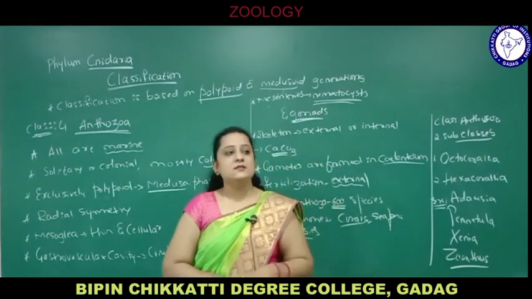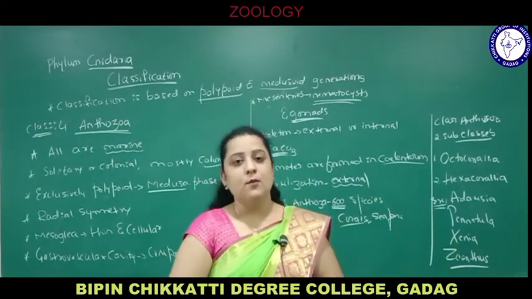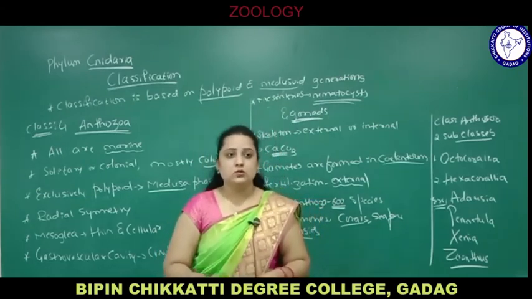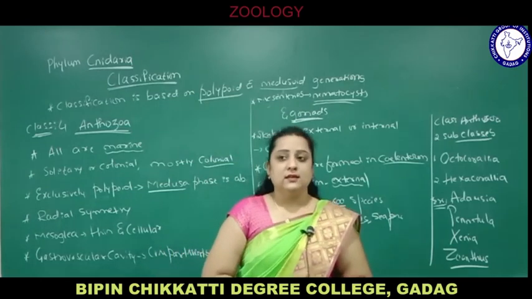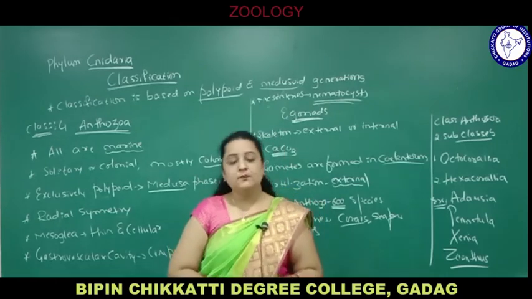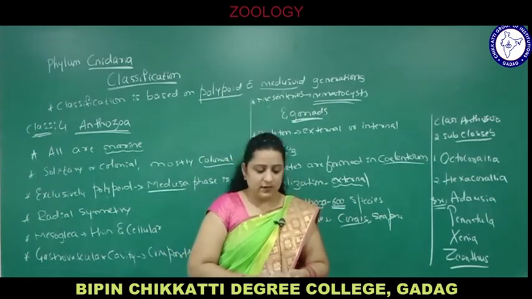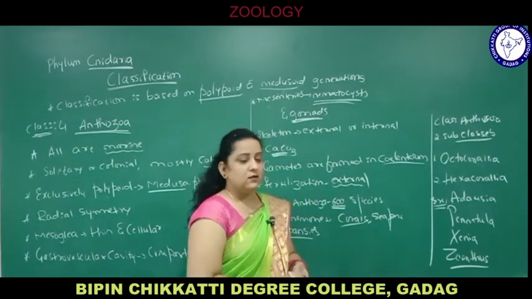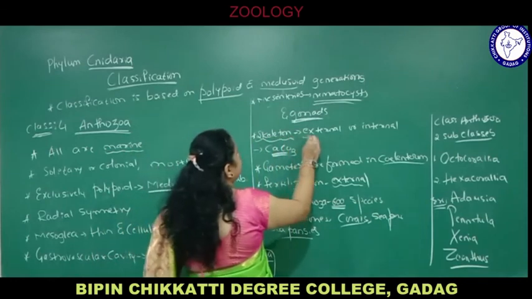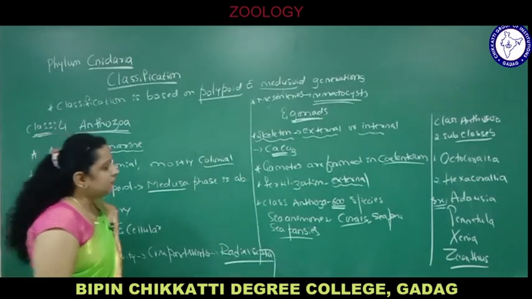One more important characteristic of Cnidaria is polymorphism. Already we discussed it in the previous session. Polymorphism means they exist in 2 or more forms called zooids: gonozooids, polyzooids, then anthozooids. So many zooids are there, with examples we have seen. Again, in the next session we will study polymorphism in corals in detail. Different types of polymorphism are there: monozooid, polyzooid, gonozooid, etc. So this is about the classification. And most important is the skeleton. Skeleton is internal or external, exoskeleton or endoskeleton, made up of calcium carbonate.